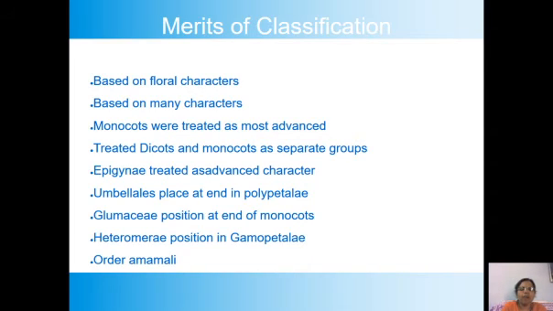Flowers are very small. All these conditions, reduced number of floral parts and anemophily, are the most advanced characters. So automatically, the position of the Glumaceae at the end of the monocots is an appropriate one.